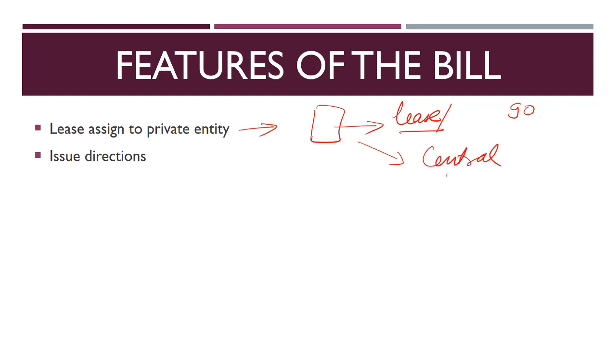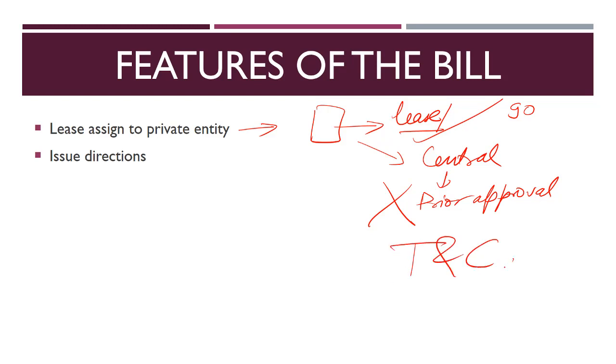Till now, you had to obtain prior approval of the central government. But if this bill is passed, then this prior approval is not required. A state government can directly give this land on lease. However, terms and conditions will be there which they have to fulfill, which the central government will soon notify. If you are conforming to these terms and conditions, then you can give it on lease. No problem. No prior approval is required from the central government.